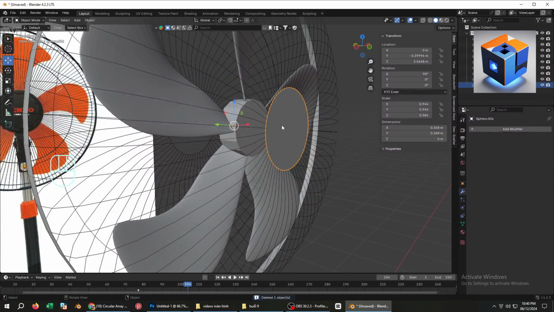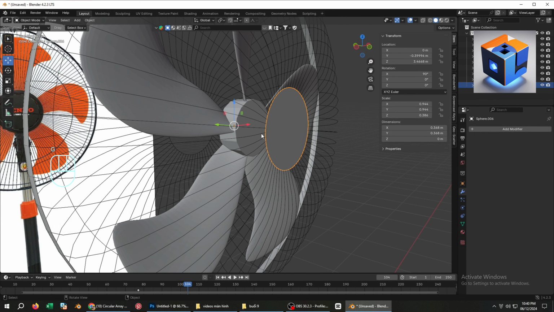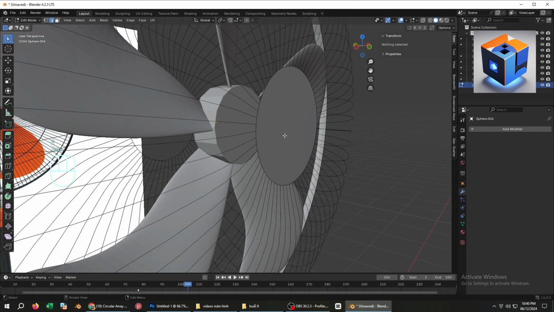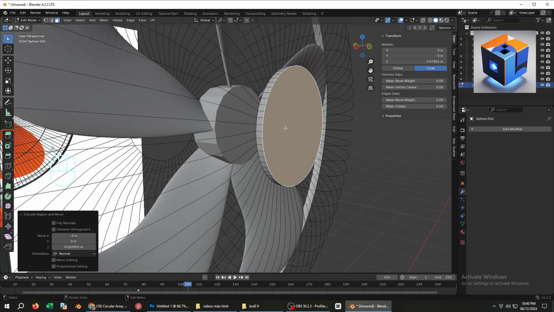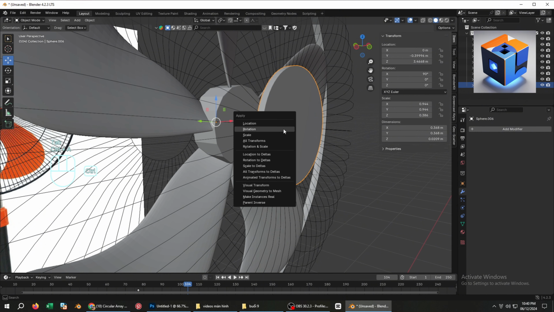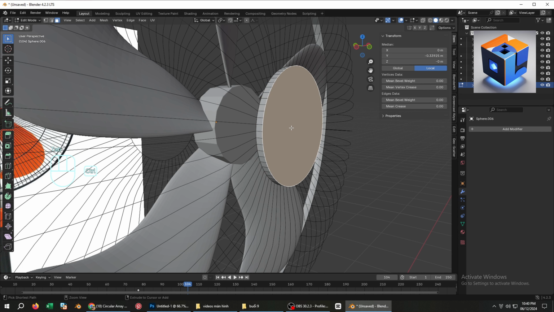Select the plastic cover. Press Shift+D to duplicate it. Then press P and choose Selection to separate it into a new object. Return to Object mode and select the newly separated cover. Switch back to Edit mode to extrude it upwards. Then press Ctrl+B to bevel it.